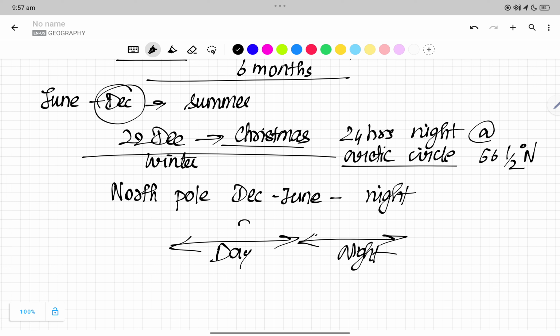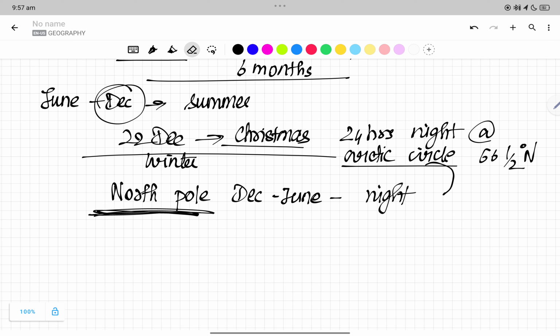Day may be 24 hours, night 0 hours, 23 hours, 1 hour. This is the variation which happens per day. Variations per day happen in the Arctic Circle, but monthly variations are in the North Pole: 6 months continuously light and 6 months continuously darkness. So from June till December, it is continuous day in the North Pole.